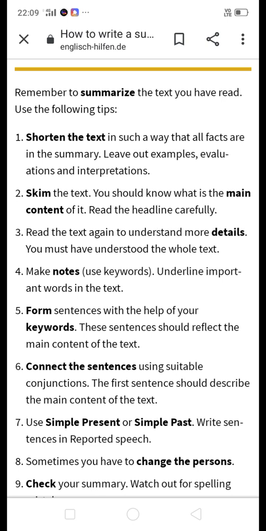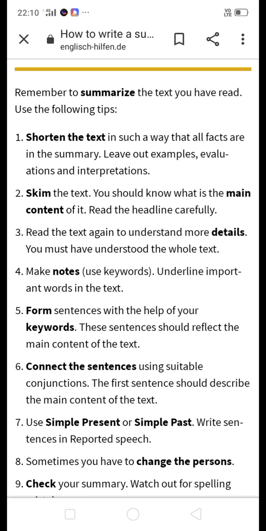With the help of the keywords or notes you have written, form your own sentences. These sentences should reflect the main points of the passage. Then connect the sentences using suitable conjunctions, using compound or complex sentences.